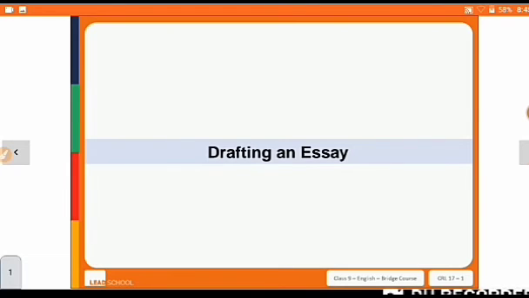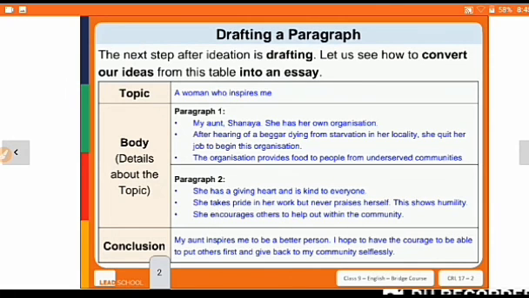So students, here we have drafting an essay. How to draft an essay? So after organizing a graphic organizer, right? How to draft it. So next step after ideation is drafting. So let's see how to convert our ideas from this table into essay.